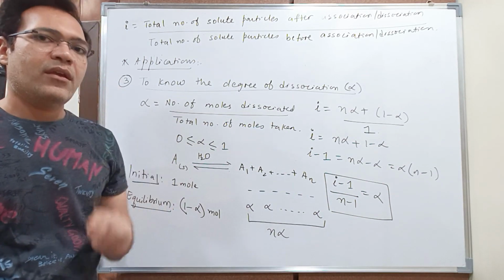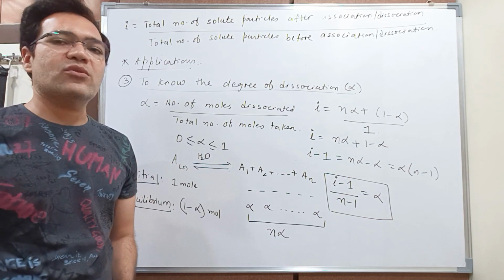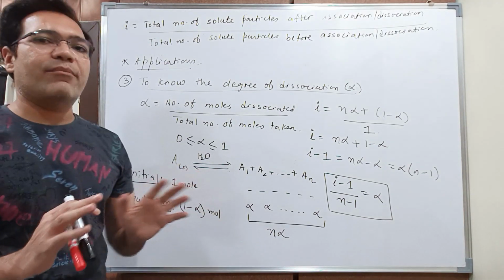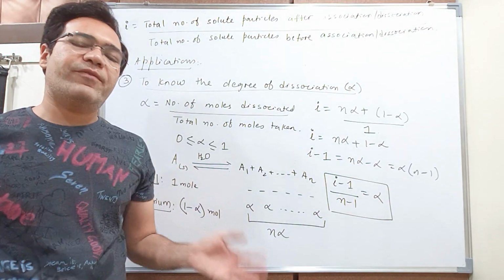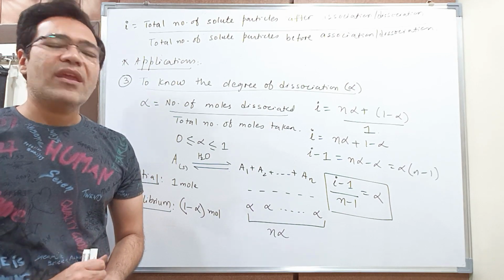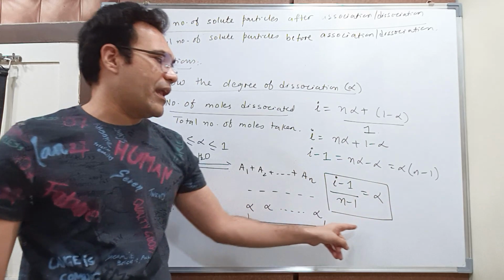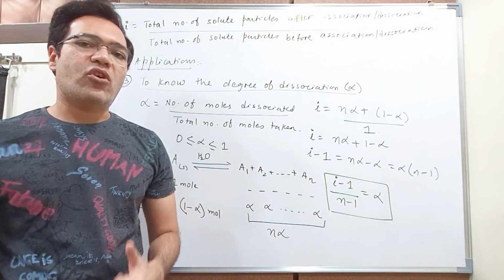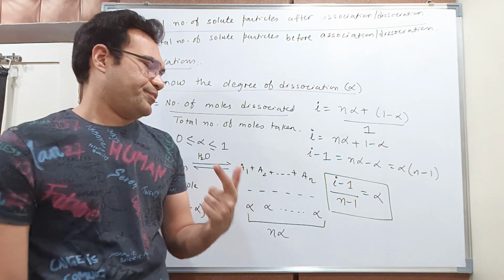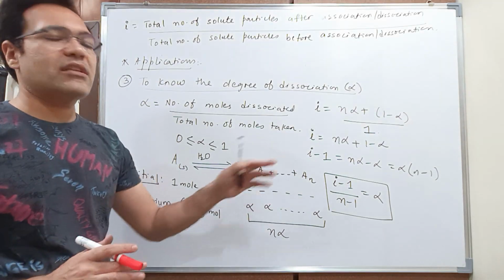So students, I got the formula for alpha, that is degree of dissociation, by making use of the Van 't Hoff factor. You can calculate the degree of dissociation like this. Now, this topic can be taught by taking two different cases, a strong electrolyte or a weak electrolyte. But I don't prefer to teach that way, because this formula can be applied to both the strong electrolyte as well as the weak electrolyte. So let me give you a question, just to check whether you have understood the concept or not.